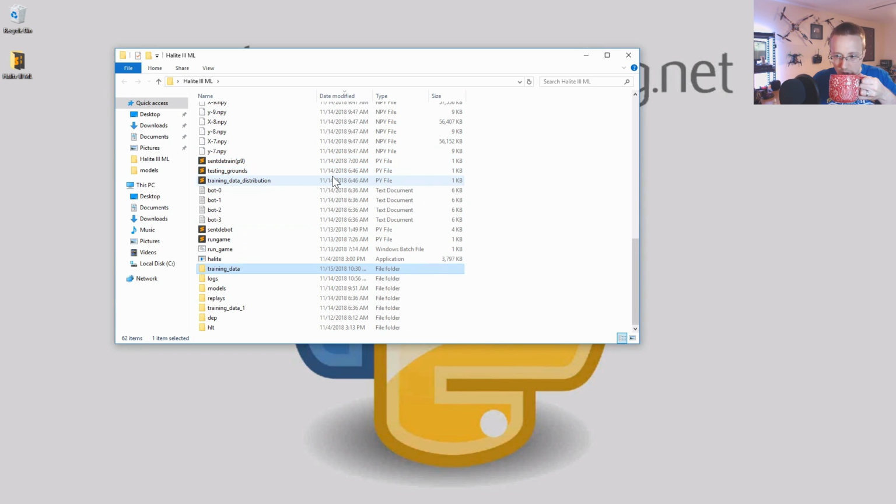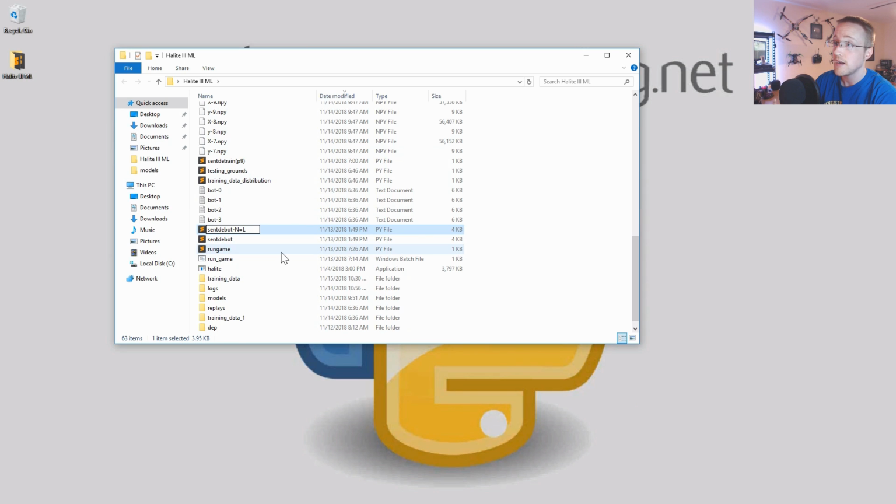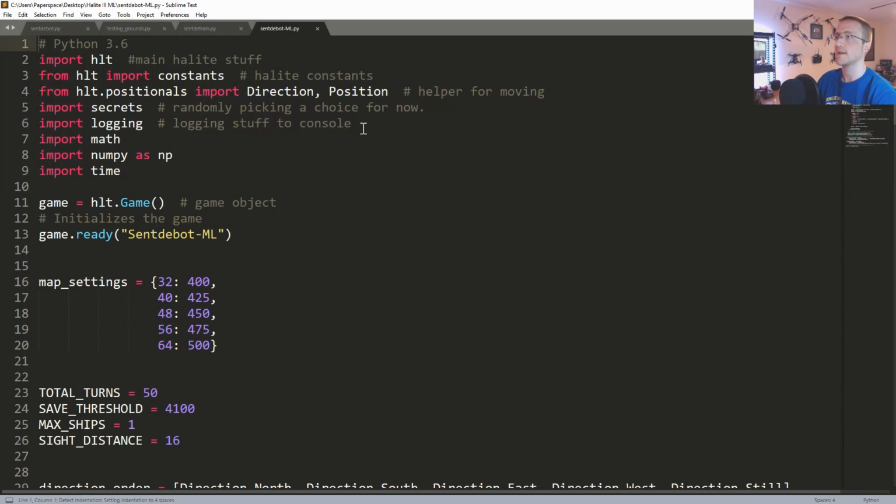But anyways, what we shall do now is implement the AI rather than random in Centibot. So I'm going to copy paste Centibot, and now that's just Centibot, and then it'll be dash ML. Okay, let's pull that up, and I am going to just close everything else.